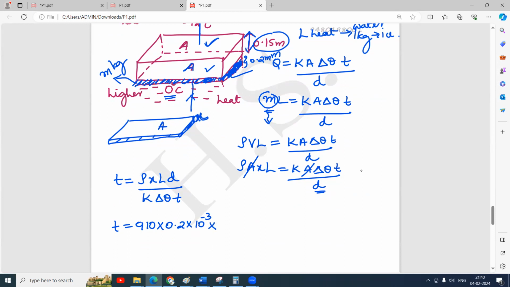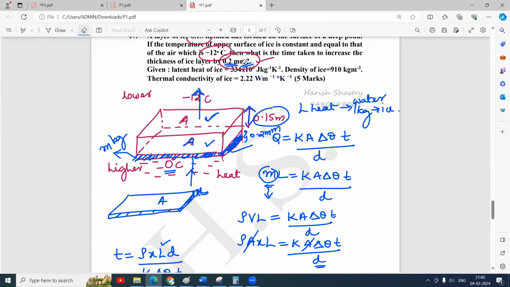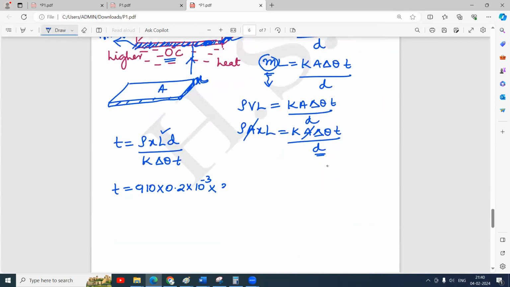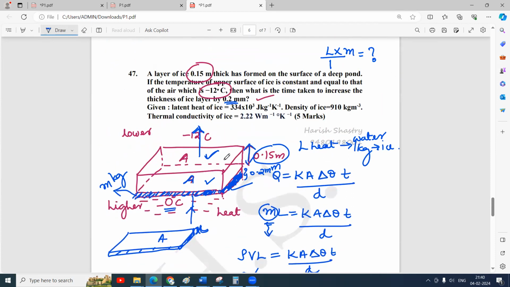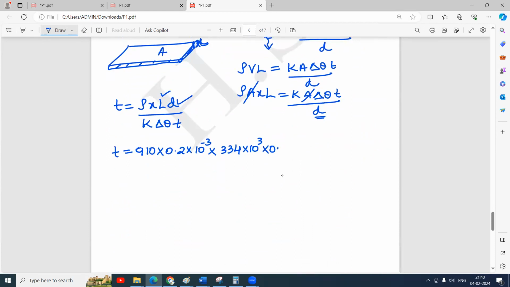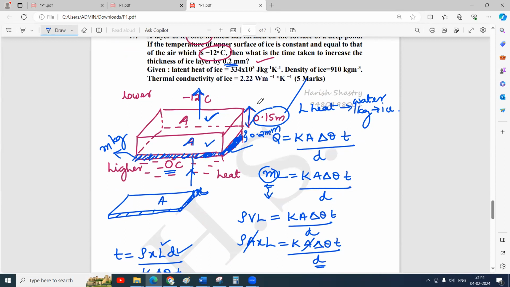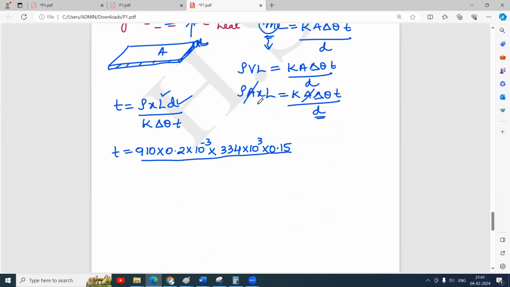And the latent heat of ice is given, 334 into 10 to the power 3. And D, the distance between the two faces through which the heat energy has to flow, is this 0.15 meters, 0.15 divided by K, thermal conductivity of ice, already formed ice, 2.22 watt per meter per Kelvin. So 2.22.